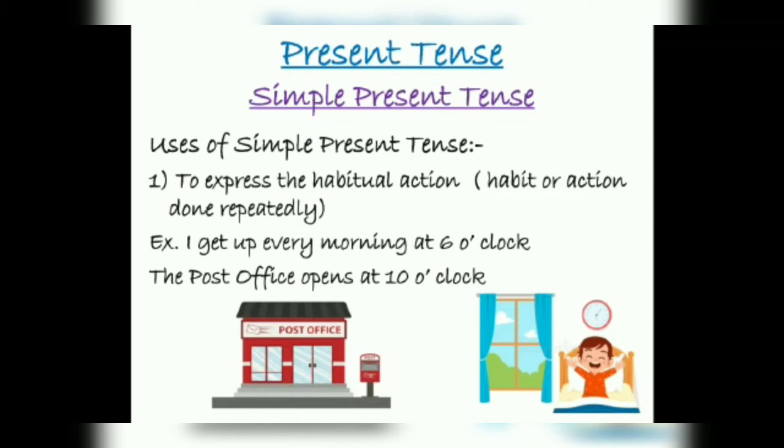Daily we are doing the same thing. Like, I get up every morning at 6 o'clock. That means this is my habit. This action I am doing repeatedly again and again. So at that time we use simple present tense.